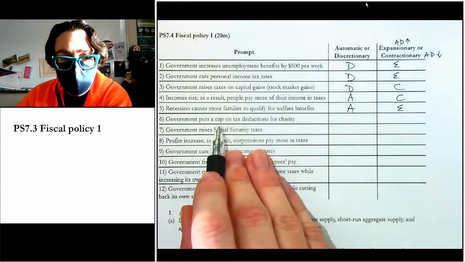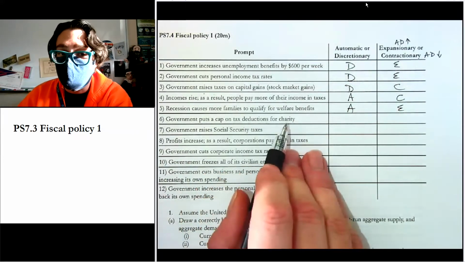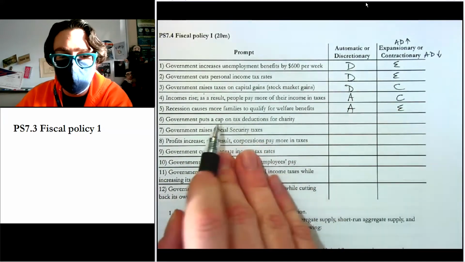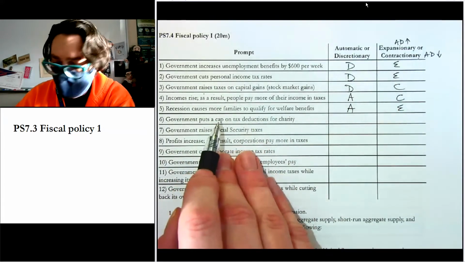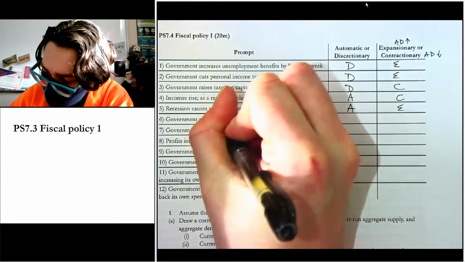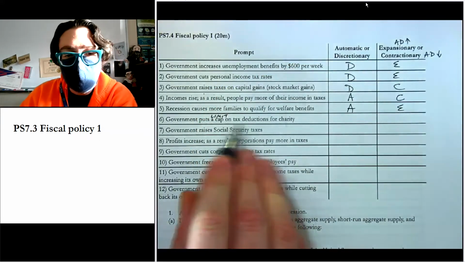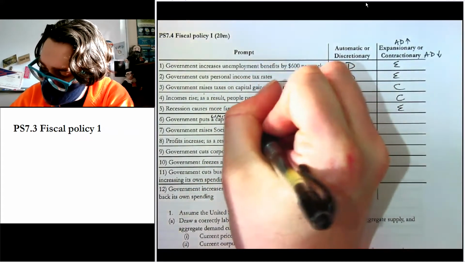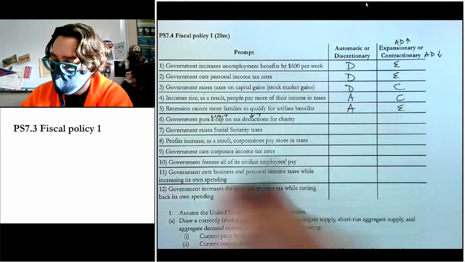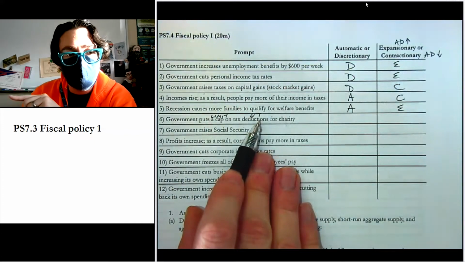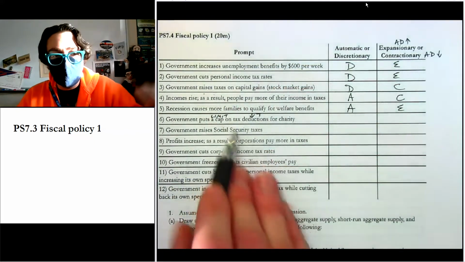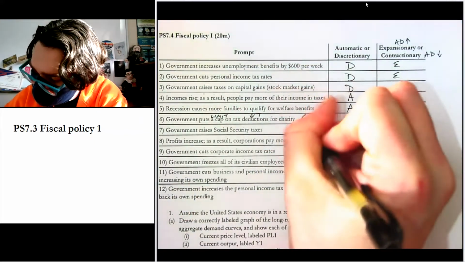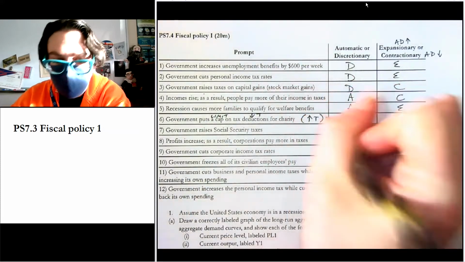Government puts a cap on tax deductions for charity. Now, there's a lot of moving parts in that one. So let's read that one and parse it out. If they put a cap, that's the same thing as saying a limit, right? And a tax deduction is a way to lower your taxes, right? So they're limiting the way to lower your taxes. So this is all a fancy way of saying that your taxes go up, right?